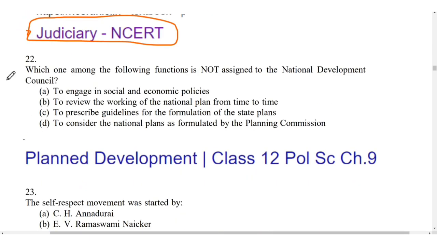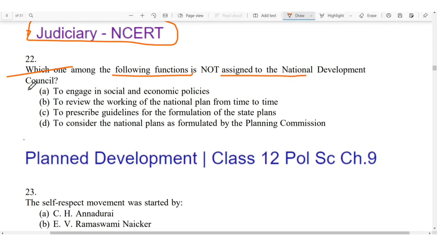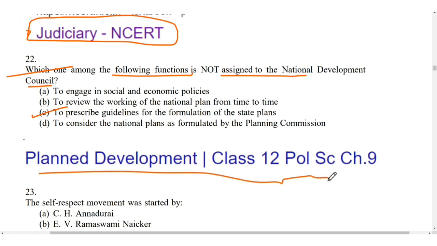Okay. Which one of the following functions is not assigned to the National Development Council? So for 22, it is C, to prescribe guidelines for the formulation of the state plans. So it is given in the plan development chapter of the NCERT of class 12, political science chapter 9.